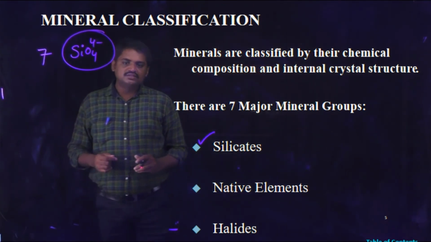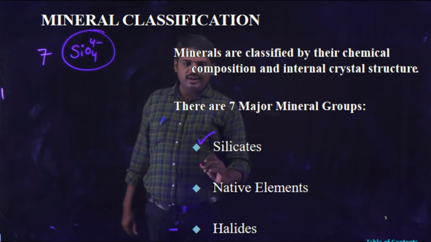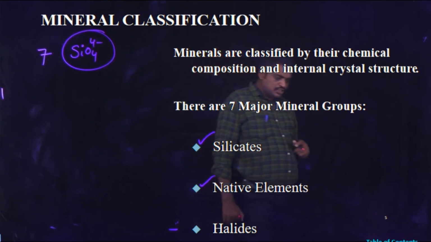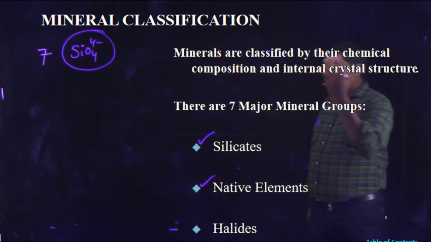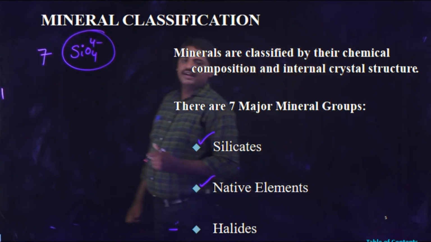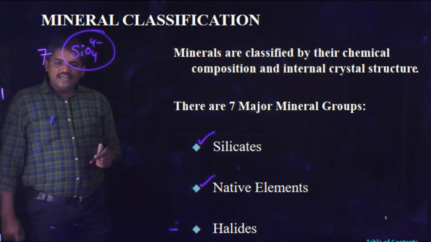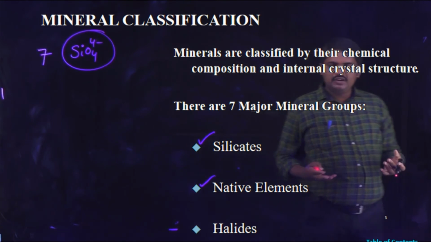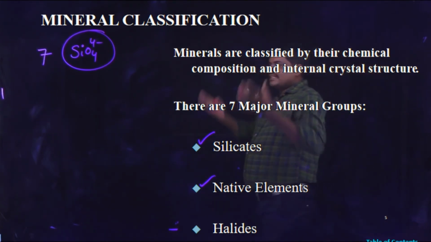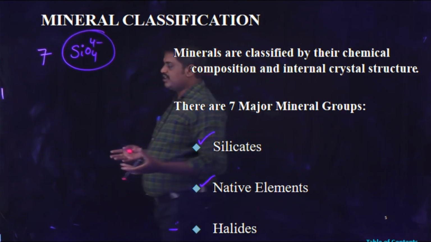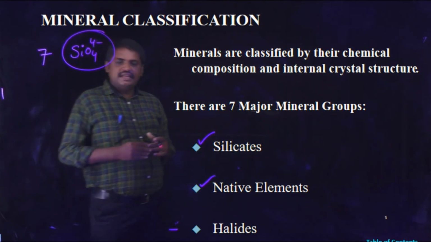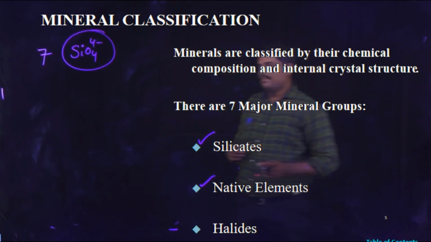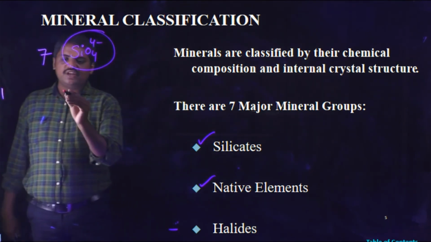Next, the second category is native elements. First of all, what is the meaning of native elements? Generally, so many elements are available in the modern periodic table. Few elements are available in individual form in nature. For example, carbon. This is the best native element, carbon.